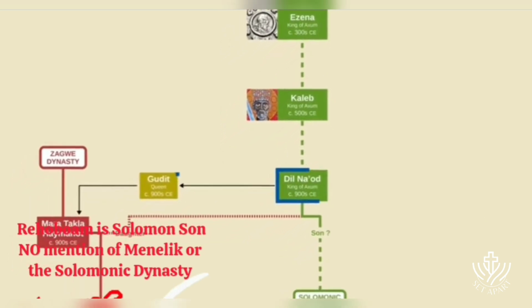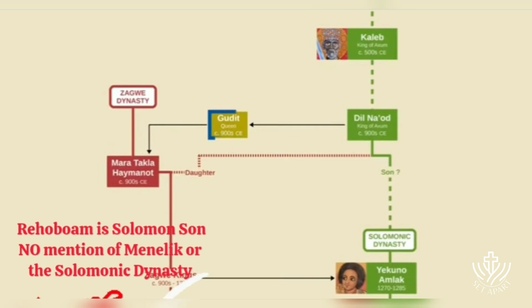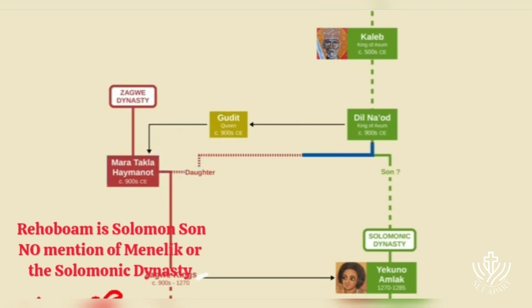Supposedly, an evil queen named Gudit destroyed Aksum, burning all of its churches, and had all male members of the royal family killed. She then went on to reign for about 40 years. After Gudit, we get the Zagwe dynasty, which ruled Ethiopia for over 300 years. Their first king, Maratakla Hamanat, married the daughter of the last king of Aksum in order to provide continuity. Under the Zagwe dynasty, Christianity was restored and many churches were rebuilt.